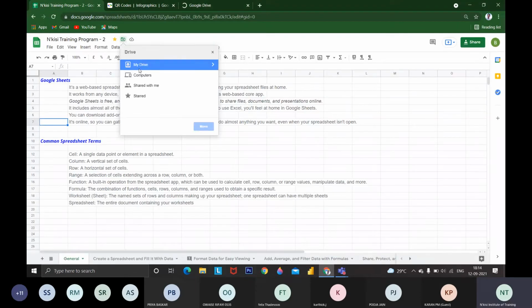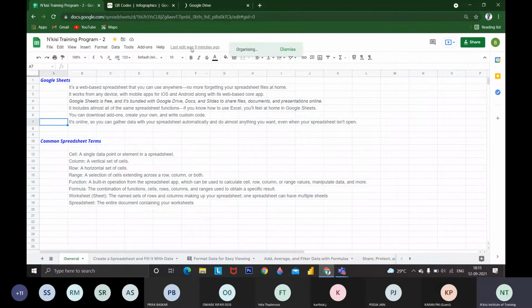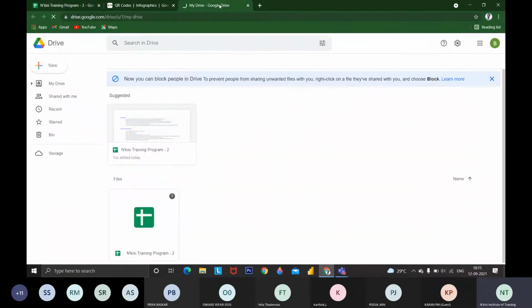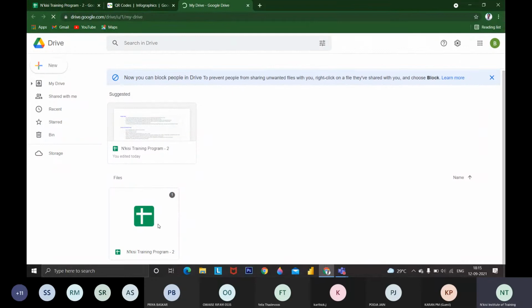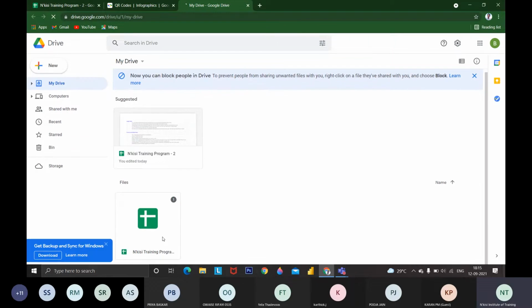I can store it somewhere else where I have to store. I can create a new folder like training program files, whatever I wish to contain, and store it in the training program. So it is moving to the training program. We need not go to the drive and switch all the programs. This is the sheet I have created, opened and edited now. The information is shown in Google Drive. We can rename and share everything in Google Drive also.